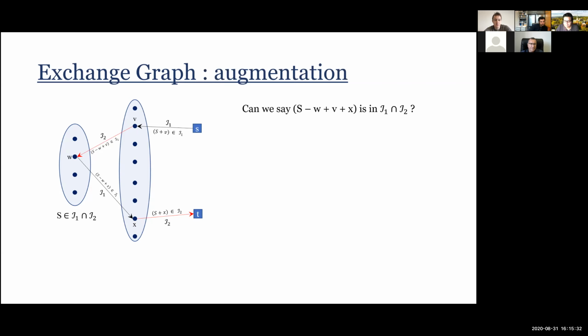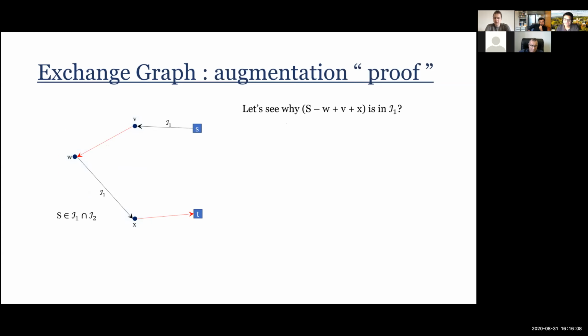And again, if you've seen this for the first time, you think, why should this be independent? And indeed, the answer is no, it is not necessarily independent. But the cool thing is that if this is a shortest path, so if I take any shortest path from S to T, then if I do this augmentation, take out the things in S and add the things not in S that I meet on this path, then it is indeed going to be independent in both sets. Okay, so I'm going to just show why this is the case, because I think this explains why this graph is there in the first place.